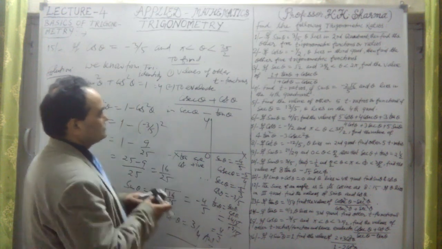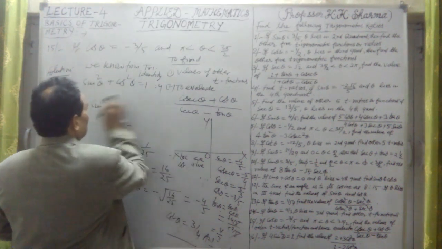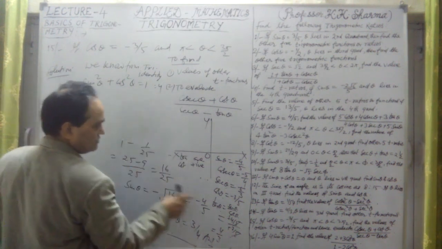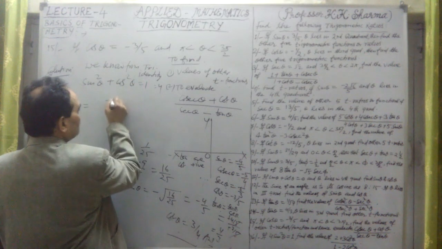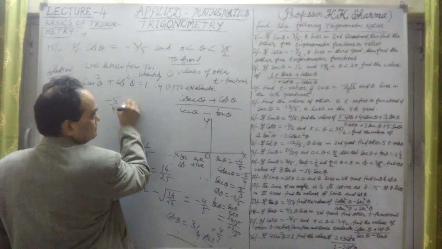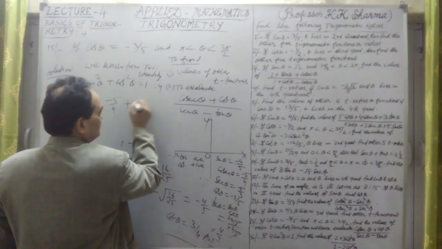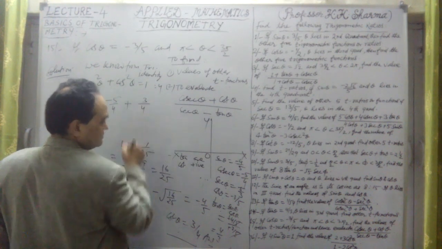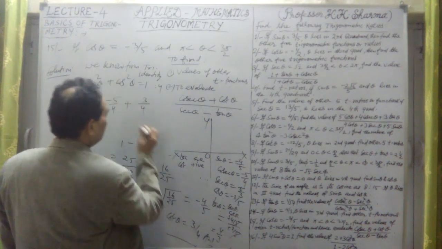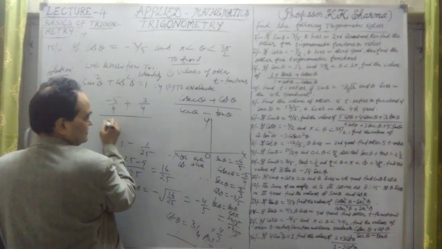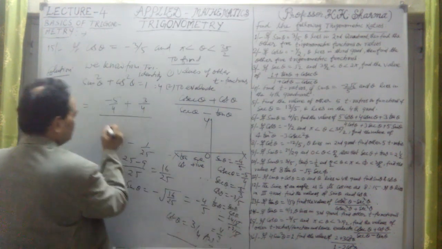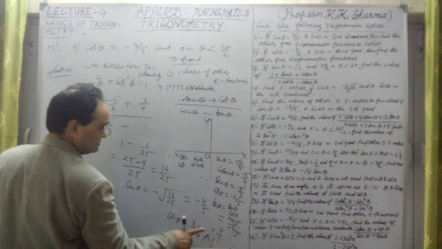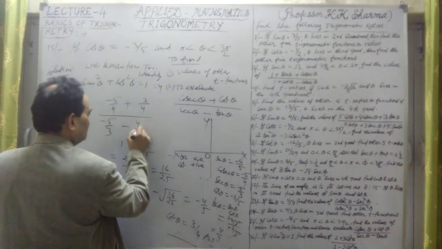Now substituting the values: cosec theta is minus 5 by 4, which I have just calculated, with a plus sign in between, and cot theta is 3 by 4. Sec theta is minus 5 by 3, with a minus sign in between, but tan theta is positive, 4 by 3.